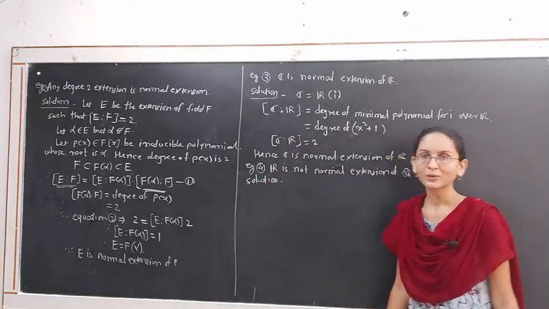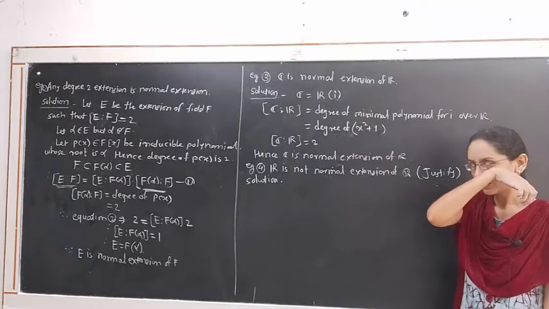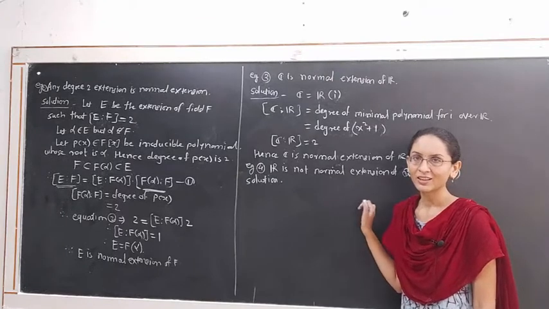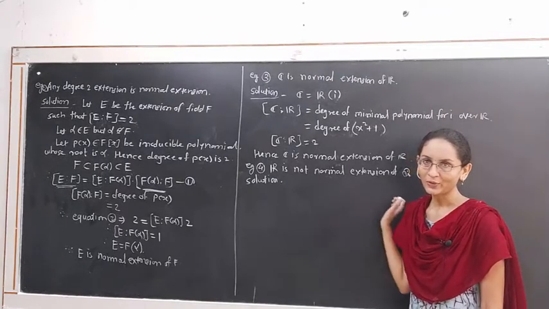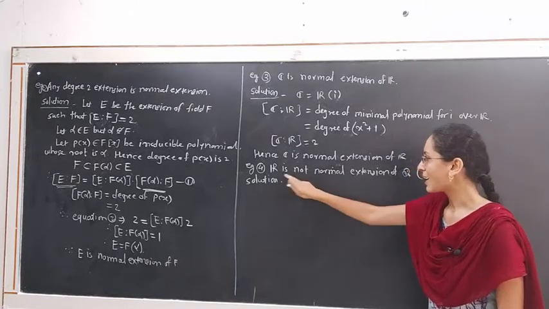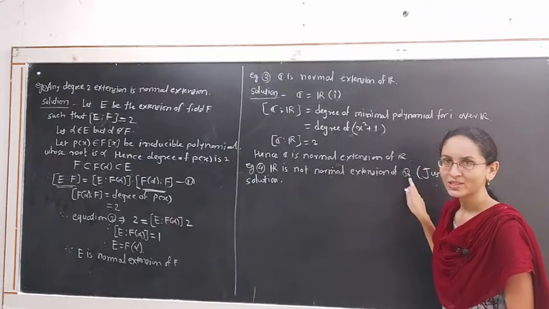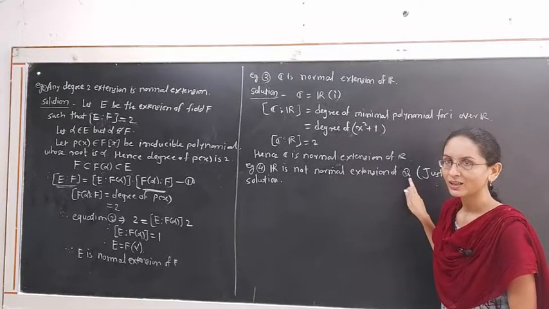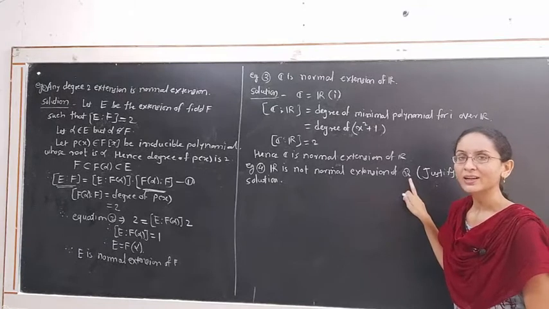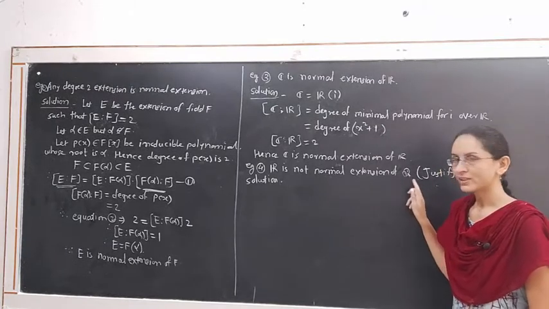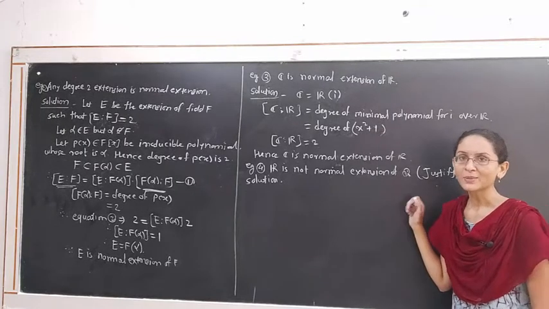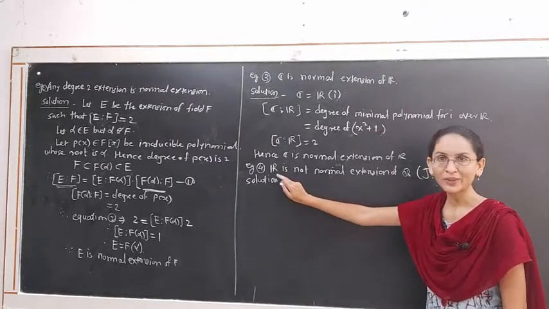What is a normal extension now? A normal extension is an extension of the given field that is the splitting field of a family of polynomials over the given field. R is not a normal extension of Q because R is not the splitting field of a family of polynomials over Q. It means that if we consider some polynomial over the field of rational numbers, then that polynomial will not have the field of real numbers as its splitting field.